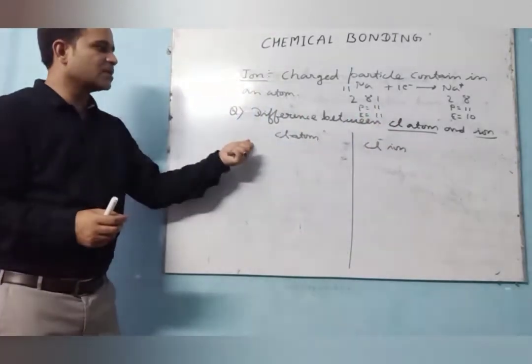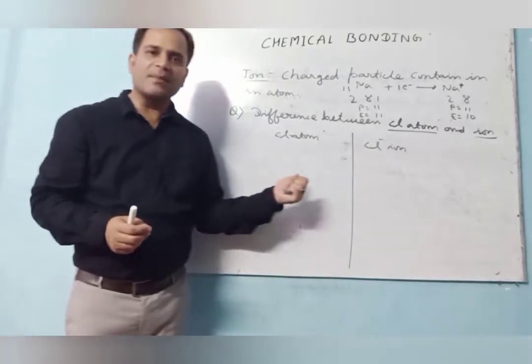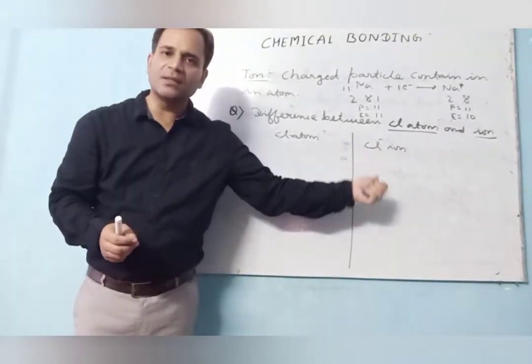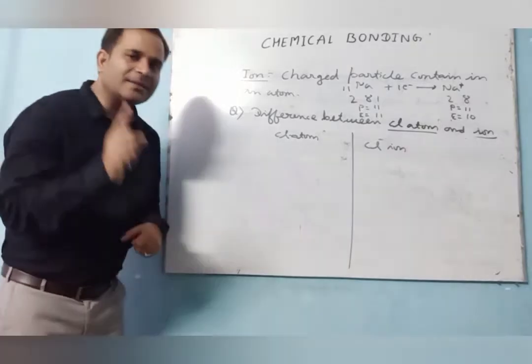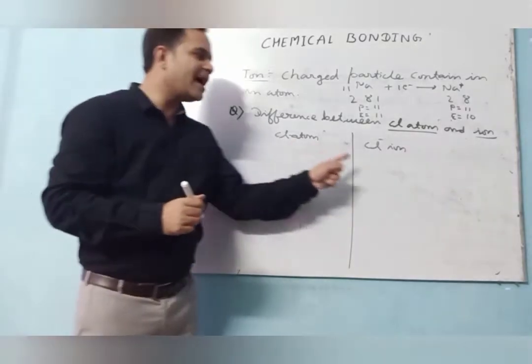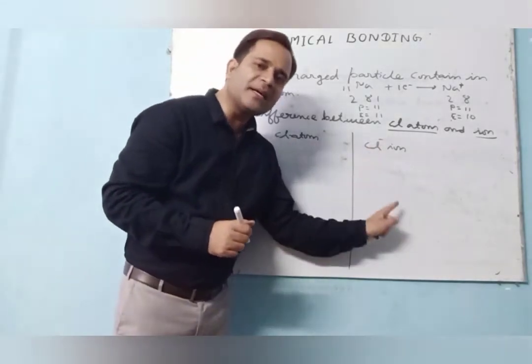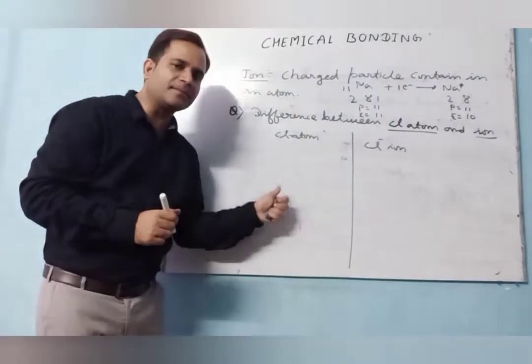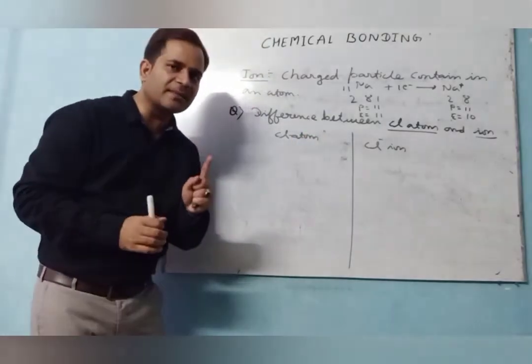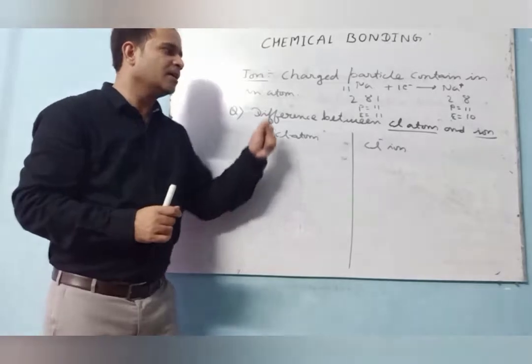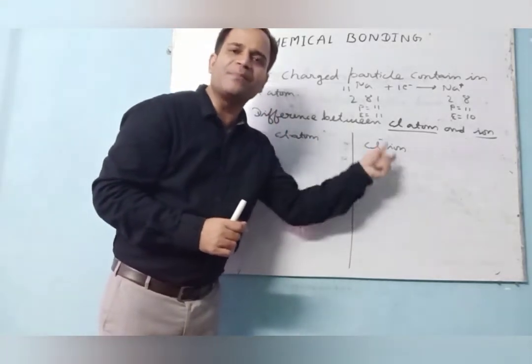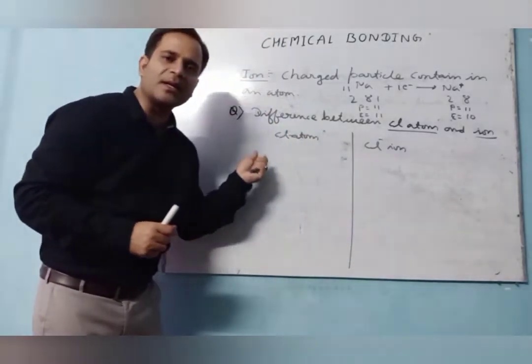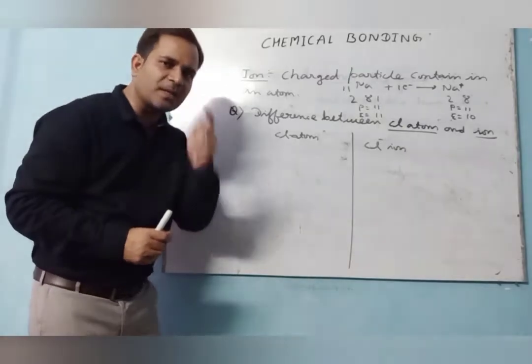Here the chlorine atom is unstable, while the chlorine ion is stable. But one thing is here: the size of the chlorine ion is bigger than the chlorine atom. Keep in mind, this one is a reverse case here. I am saying the size of the chlorine ion is bigger than the size of the chlorine atom. This is very important to keep in mind.